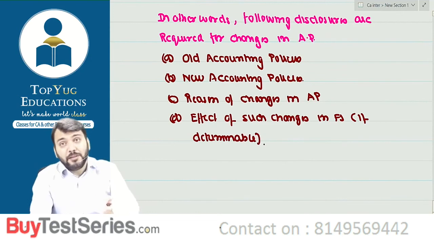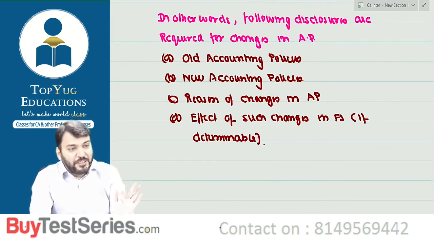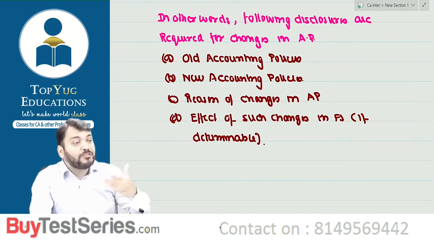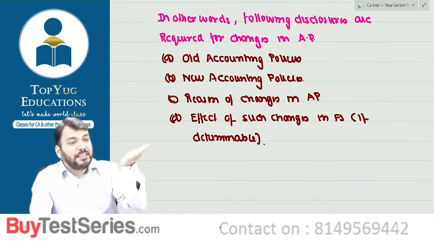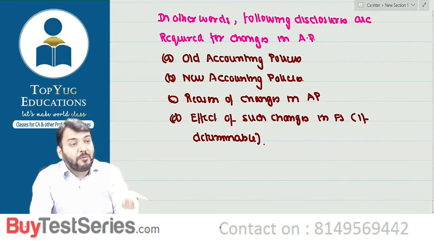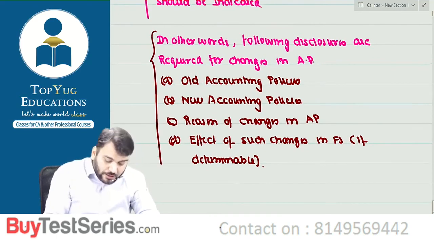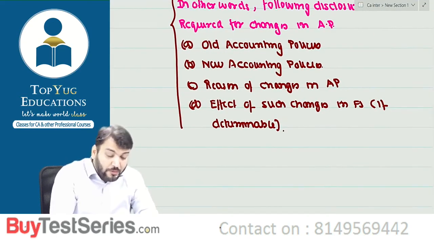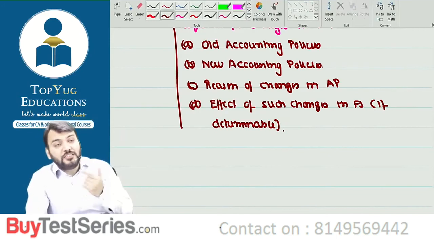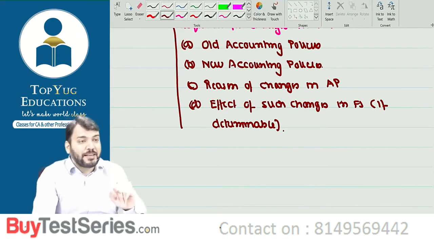So if not determinable, the facts will be disclosed. Correct? You understood? The amount by which the financial statement will be affected means, suppose we have changed our inventory valuation from FIFO to weighted average. So because of that change, my profit might increase or decrease. So by what amount the profit has increased or decreased, that needs to be also disclosed. Correct? Understood? Now, one question arises, sir, we can change our accounting policy, but under what circumstances?